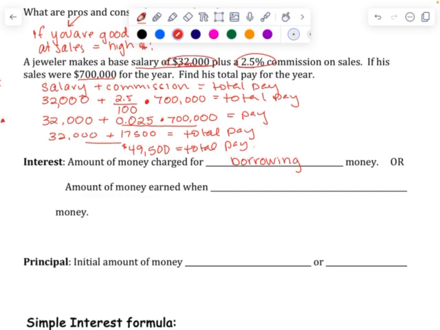Interest is also the amount of money earned when saving or investing. So on the flip side, if I go deposit money into a bank, the bank will pay me interest so I house my money there. So you get a little bit of money back.